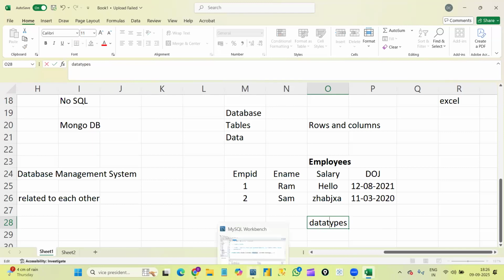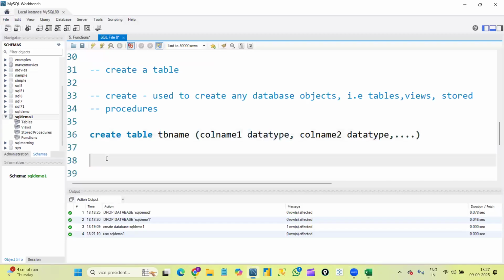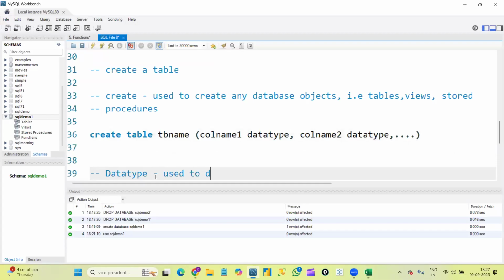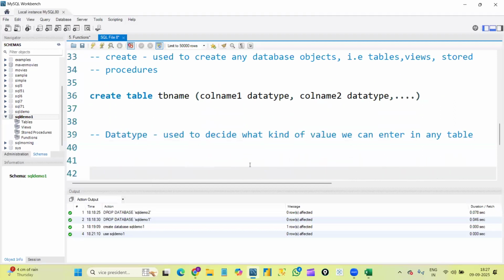Now, what is a data type? Let me write the definition first. As I said, first let's understand data types and then we will create the table. Data type is used to decide what kind of value we can enter in any table. While we are entering values inside a table, data types decide what kind of values we can enter.